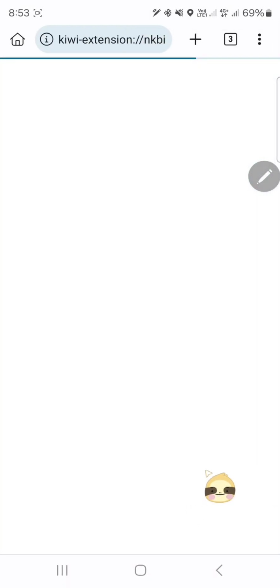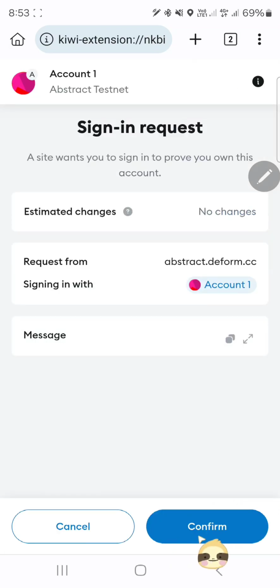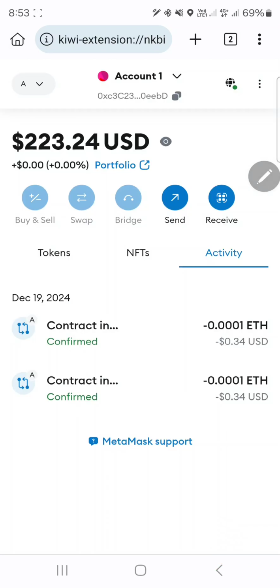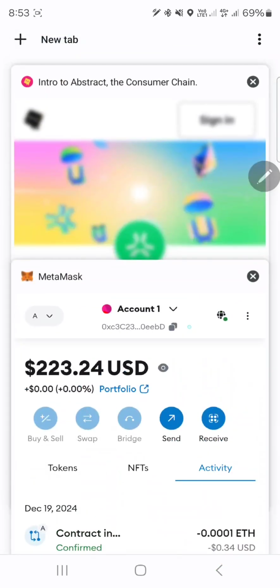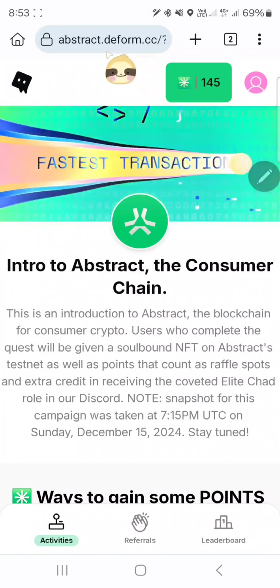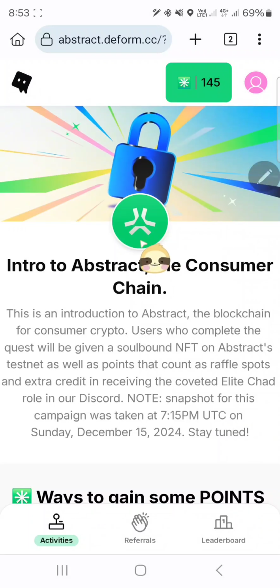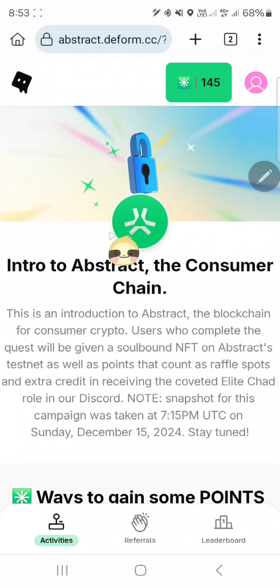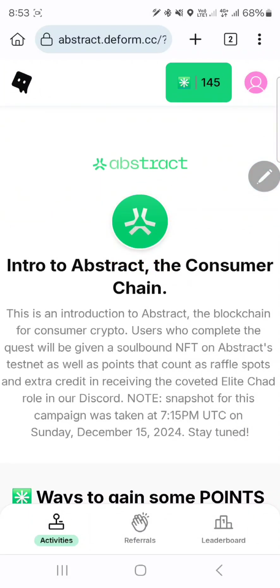And you have to sign in to verify and click on confirm, and it's connected. And here you can see 145 points already I have earned through referral, so you can earn more through refer to your friends or family members.